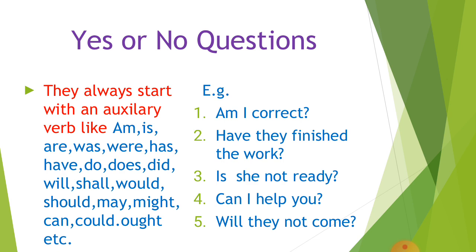The second type of questions or interrogative sentences is yes/no, or we can say verbal questions. They always start with an auxiliary verb like am, is, are, was, were, have, has, had, do, does, did, will, shall, would, should, may, might, can, could, ought, etc. The examples are: am I correct? Have they finished the work? Is she not ready? Can I help you?